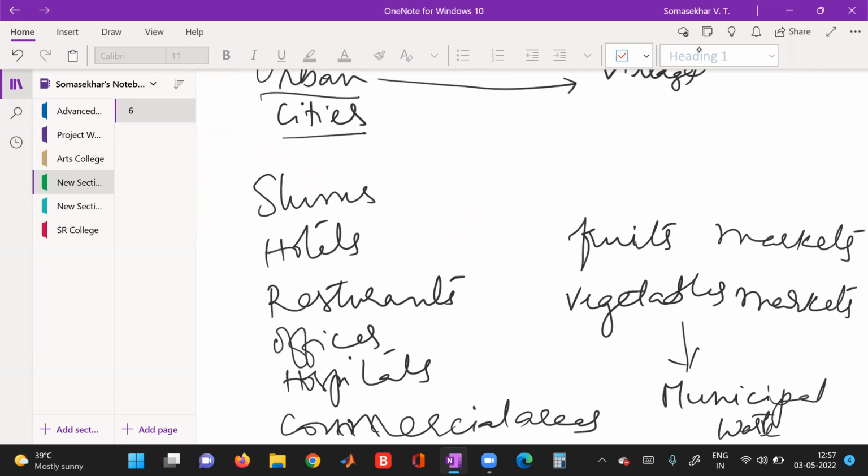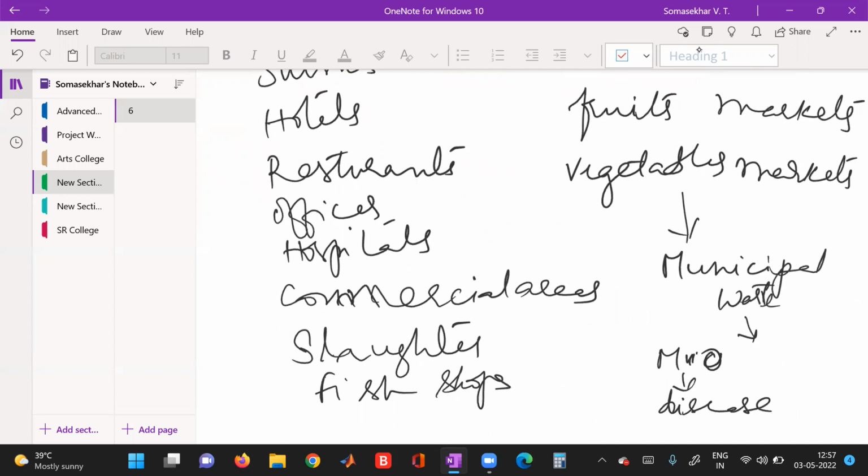Waste is released from the slums, hotels, restaurants, offices, hospitals, commercial areas, slaughterhouses, fish shops, and fruit and vegetable markets. They are not collected immediately by the municipal personnel. They are left for 1 or 2 days, and only then they collect it. The material gets decayed, many microorganisms get attracted, and when they sit on the decaying material, they immediately cause diseases in humans as well as animals. This is known as municipal waste.